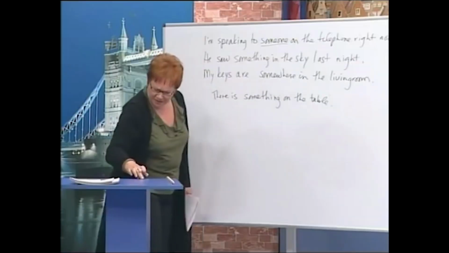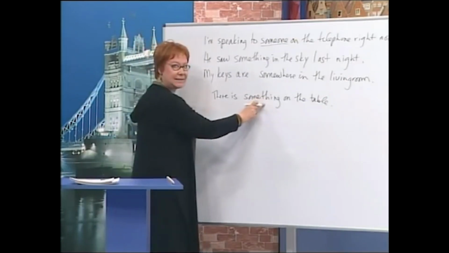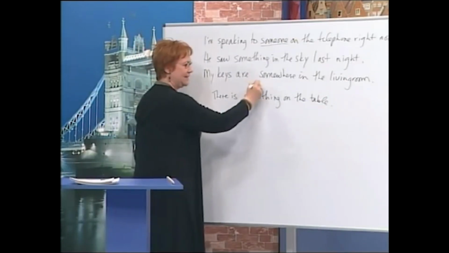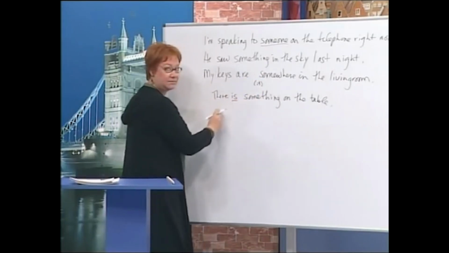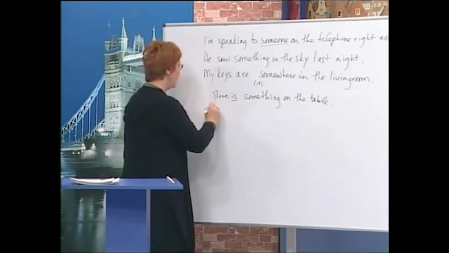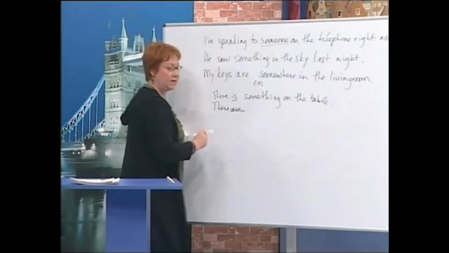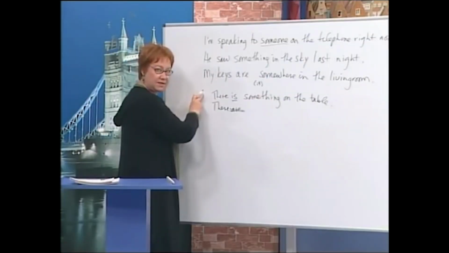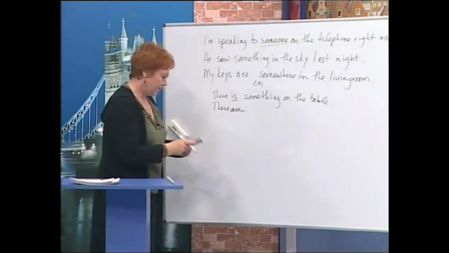There is something on the table. There's something on the table. Now, this is considered like an it. It's only one thing. So we have is. There is something on the table. Not there are. So there is something on the table is correct. We can't say are.